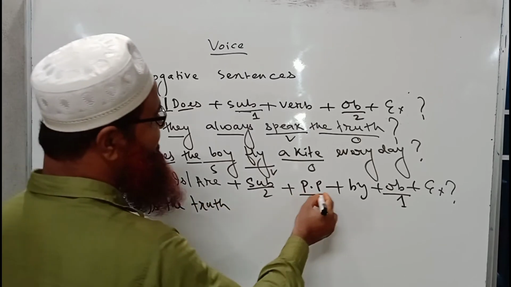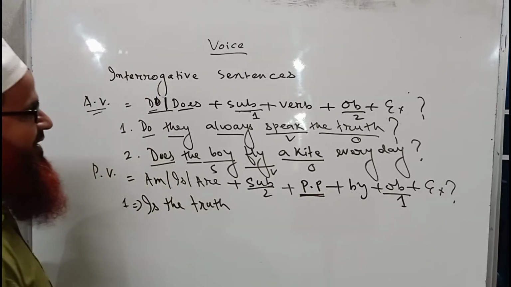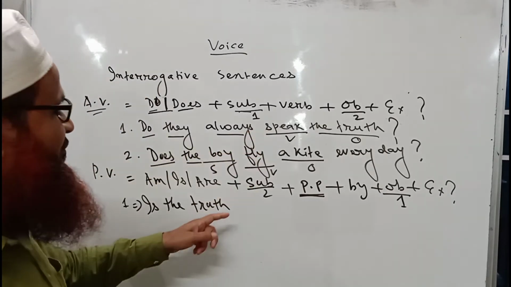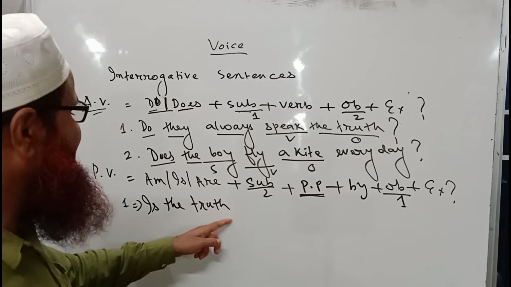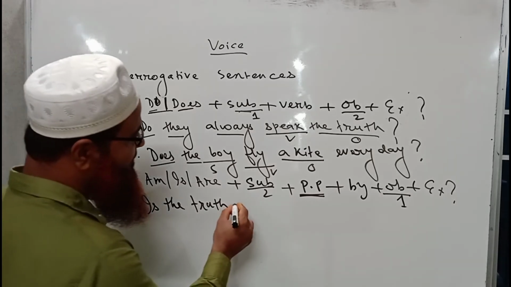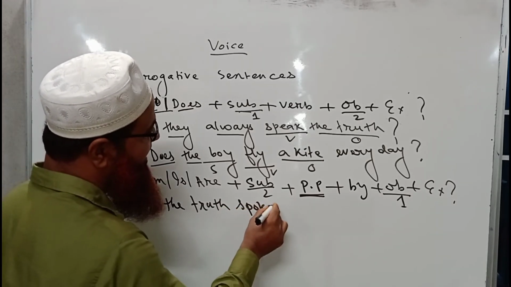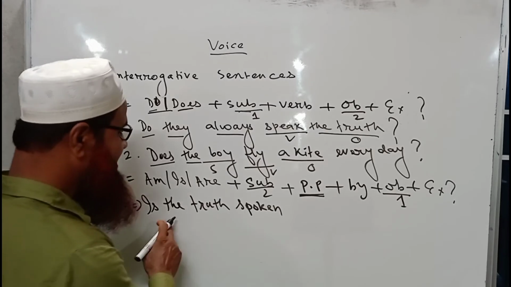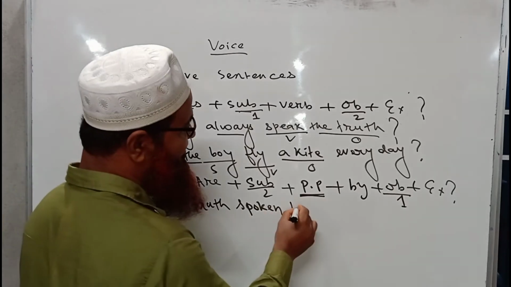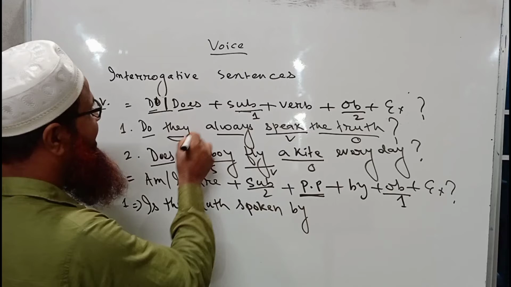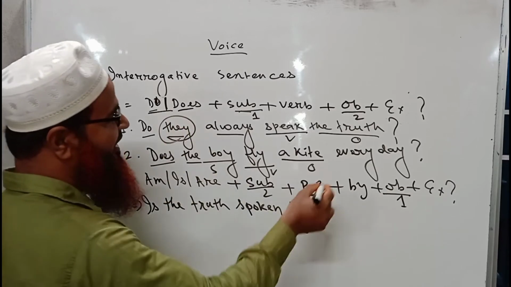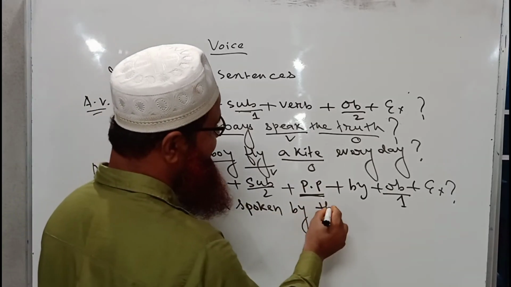Then there will be the past participle form of the main verb. The verb here is speak. It will be speak, spoke, spoken. Is the truth spoken, then there will be by, and the subject will be here an object, it is them.